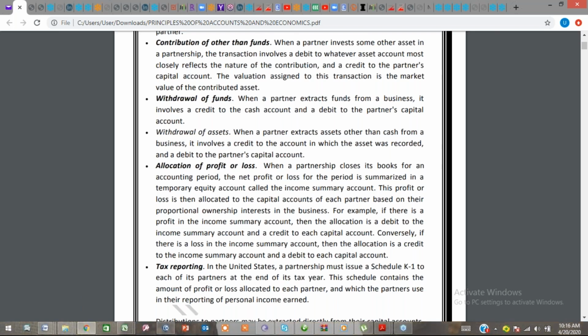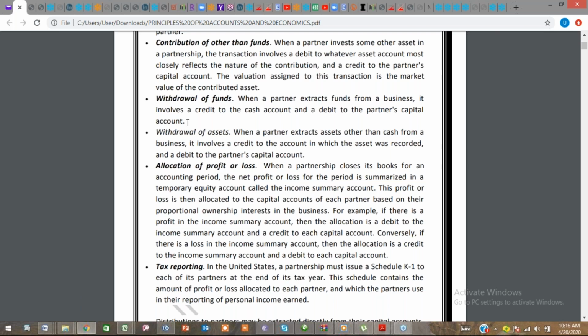So when a partner wants to take land back, it involves a credit to the account in which the asset was recorded. So if the asset was recorded in partner A, it becomes a credit to the account of partner A, and a debit to the partner's capital. So it becomes a debit to his capital account because it was contributed before. Now it has been taken out, so it becomes a debit to the account.